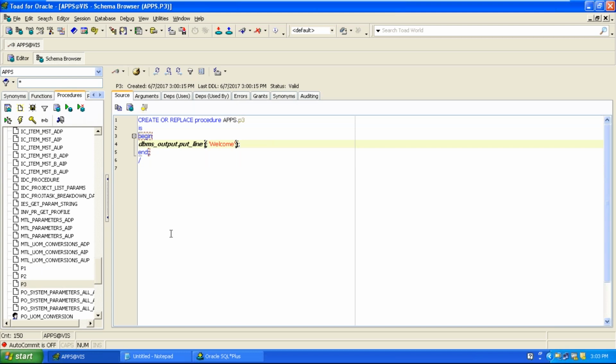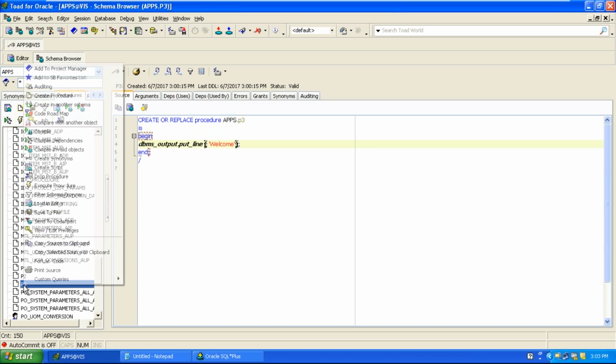There is an option called load into procedure editor. Load in editor, where it gets loaded into the editor, where you can edit and recompile the code. Okay. Right click on the procedure, load it into the editor.